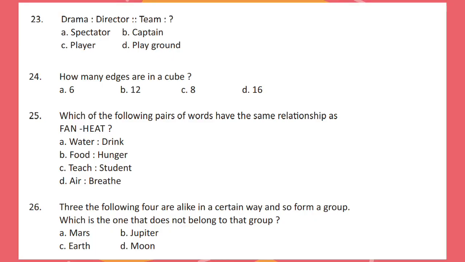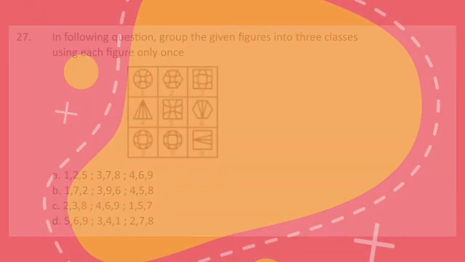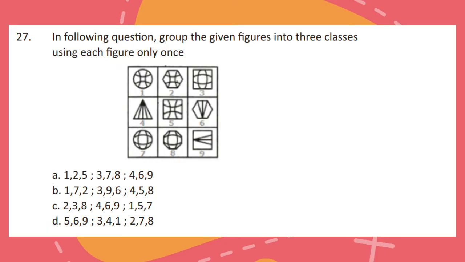Question 25. Which of the following pairs of words have the same relationship as fan, heat? Question 26. The following 4 are alike in a certain way and so form a group. Which is the one that does not belong to that group? Question 27. In the following question, group the given figures into 3 classes using each figure only once.